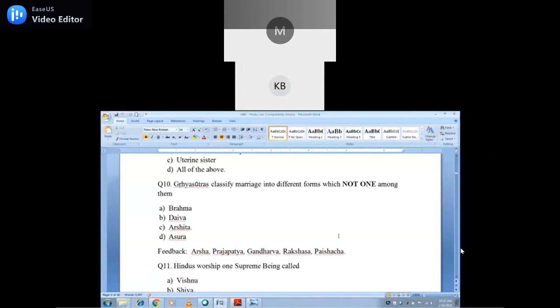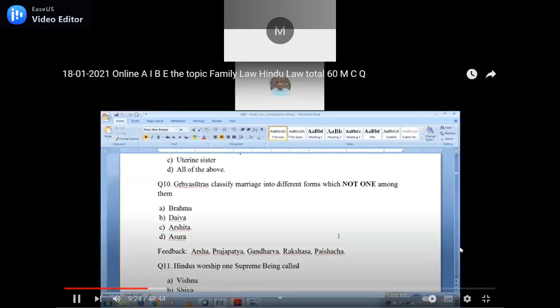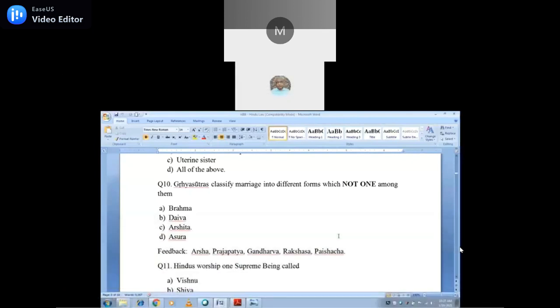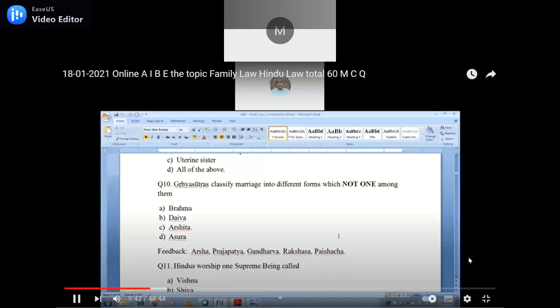No, because Arsha is the right word, but I made it Arshita. Prajapatya, Gandharva, Rakshasa, Paishacha: these are all the different types of Griha Sutra marriage at that time. But not Arshita, because actually it is Arsha. Then I made it Arshita.